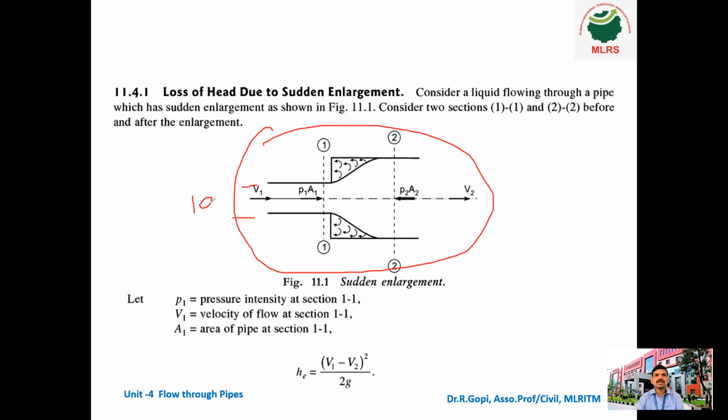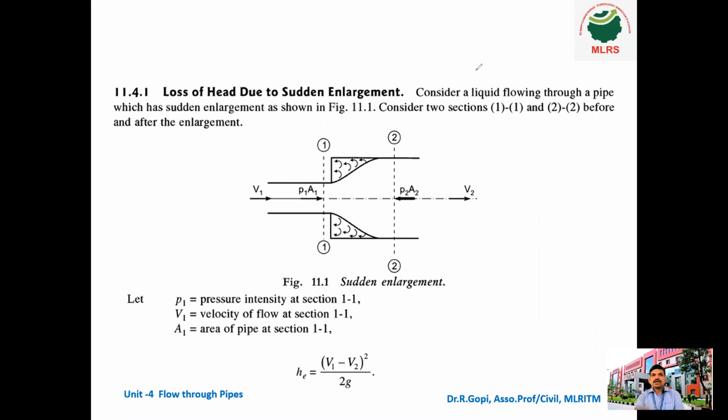After some length, this smaller diameter changes into a larger diameter, suppose 20 mm. So the diameter changes abruptly from 10 mm to 20 mm. So it is called sudden enlargement.